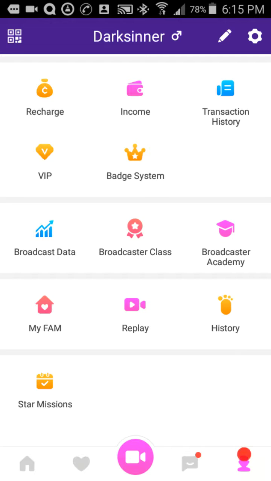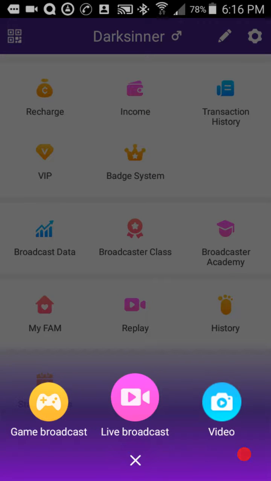Probably one of the biggest features of the whole app itself, and the reason why the app exists. To broadcast yourself, hit the pink button. Now, since I've applied for an extra category, I have an extra icon there. I can broadcast my gameplay that I have on my cell phone, or you can broadcast off a PC or laptop, initiating the broadcast with your cell phone and then utilizing the setups. They tell you how to set up the broadcast and broadcast from a video card or a PC.